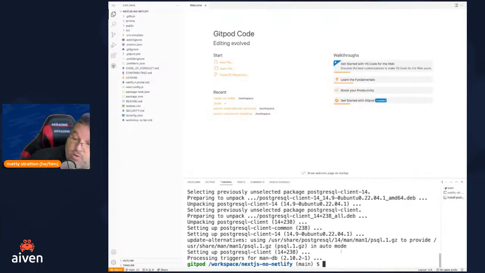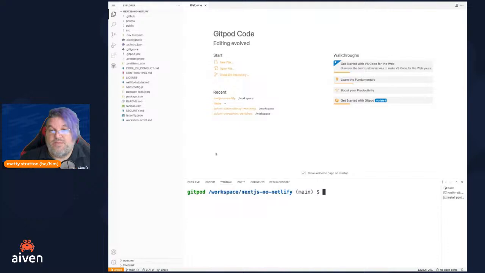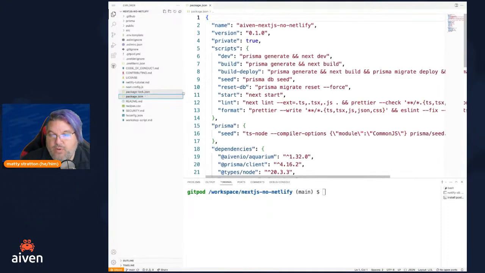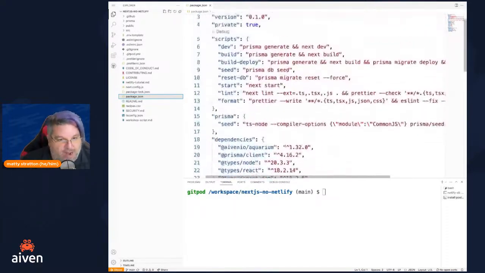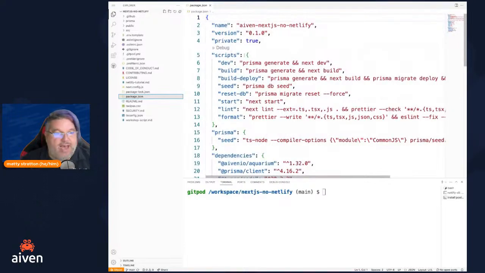So in this case, awesome. I've got my copy. This is my cloned copy of the Next.js Netlify repo. And I've got that up here. And I also already have a terminal going. If we just want to take a little bit of a tour, we don't actually care that much about how the application works. We probably should. But this is a Next.js application, so it's using Node.js. It's a JavaScript application, which means we have a package.json. And in our package.json file, it has all the JavaScript packages and stuff that our application is going to need. That's fun. But it also has the scripts.